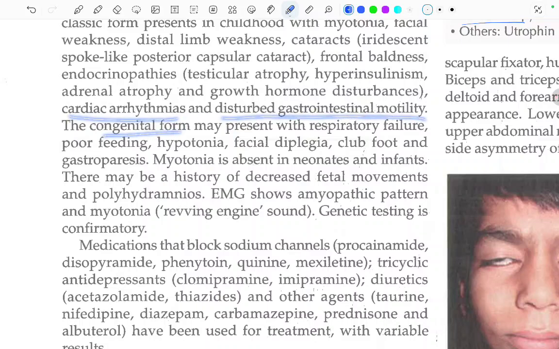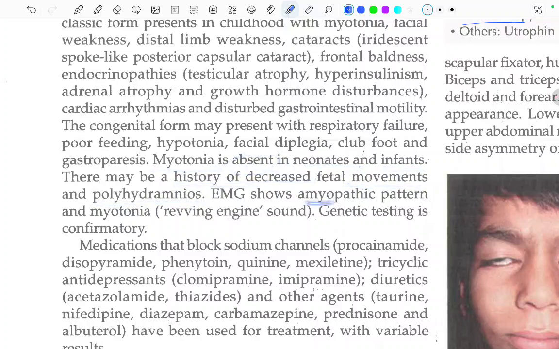The congenital form may present with respiratory failure, poor feeding, hypotonia, facial diplegia, clubfoot, and gastroparesis. Myotonia is absent in the neonates and infants. There may be a history of decreased fetal movements and polyhydramnios. Fine.